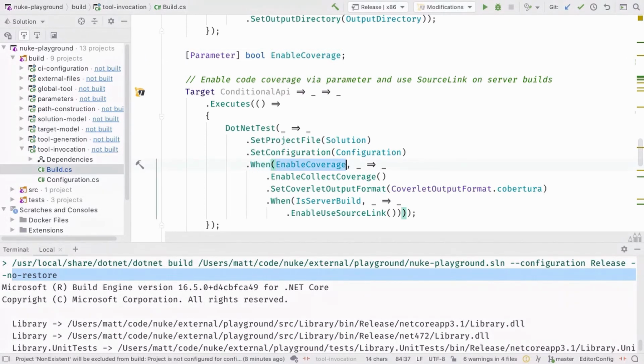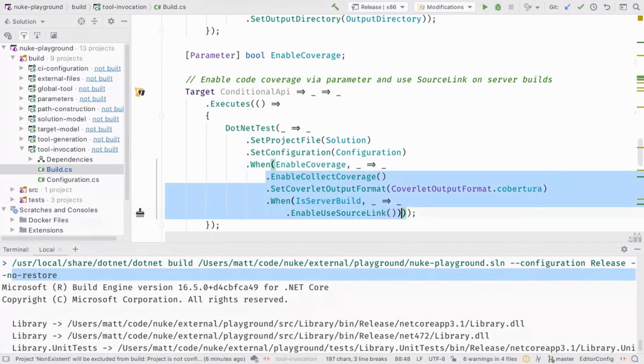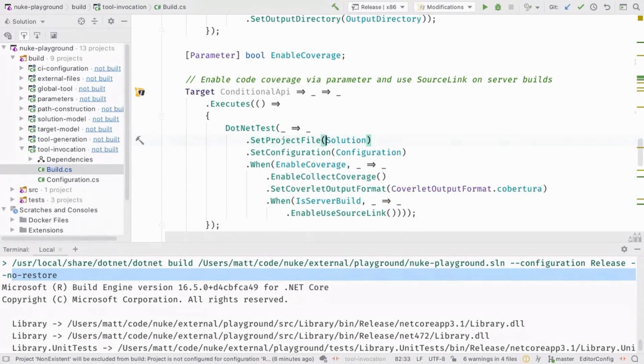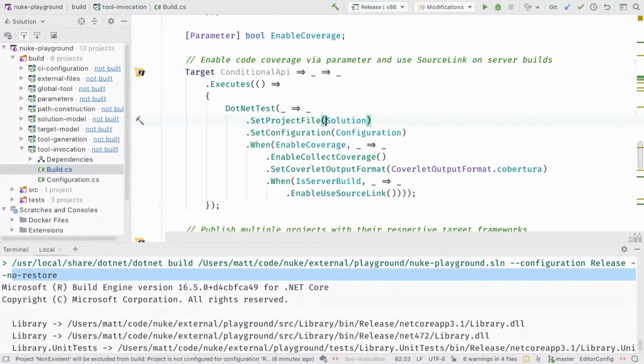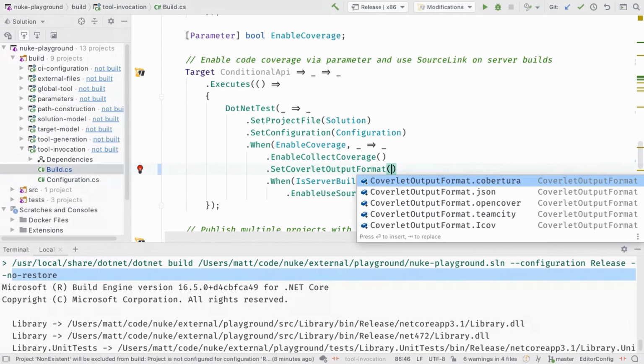So the first part is a Boolean, and the second part will be only executed if enable coverage is enabled, if it's true. So we can do very easy composition. And again, here you can see Cobertura. No one has an idea what output formats coverlet supports, but with code completion, we actually do.